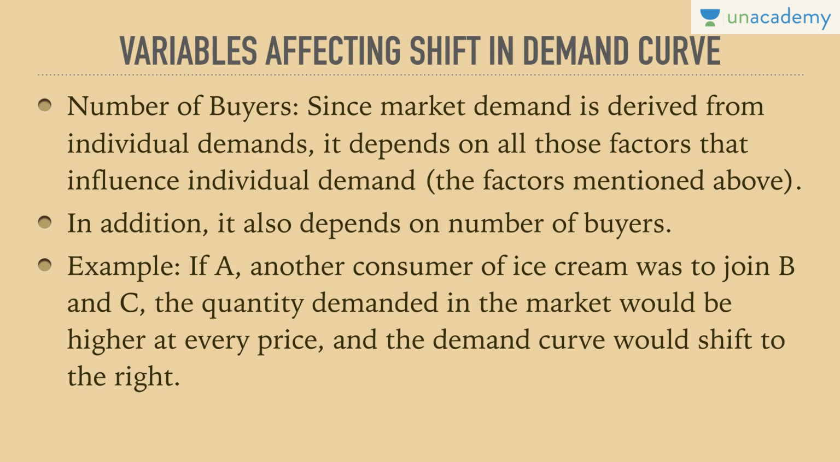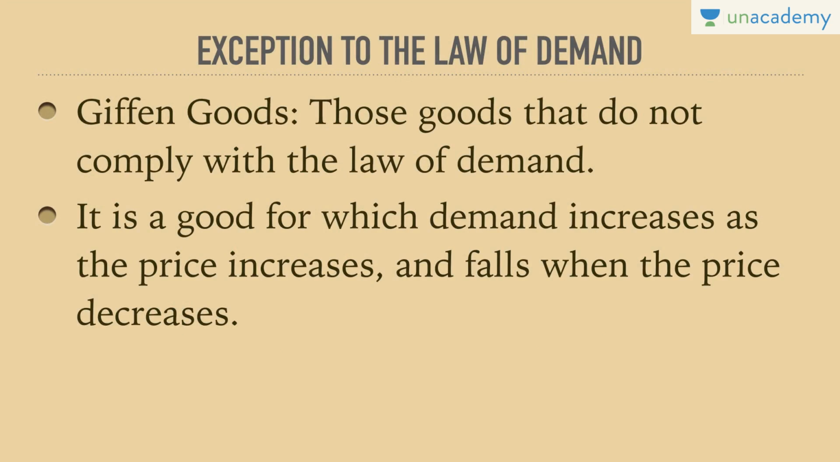This is why, because B and C are joined by A, who is the third consumer of ice cream. He's a third consumer. These are the variables affecting shift in demand curve. But are these the only variables? This would lead to shift in demand curve, which means increase and decrease would lead to shift, either rightward or leftward shift in demand curve, or there is something else to it.